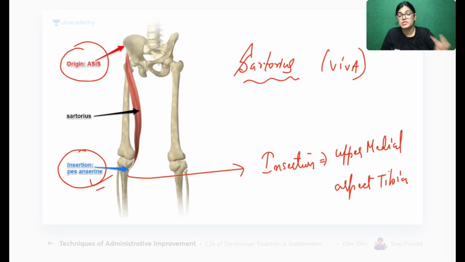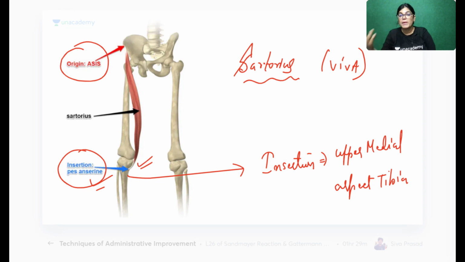Because at this position, 3 muscles are inserting. What are the 3 muscles which are inserting at the same point? There is a bursa also lying in relation to these 3 muscles. Yes, absolutely right, Sagar. Sartorius, gracilis, and semitendinosus, SGS. So it is called pes anserine because these 3 muscles have origin from 3 different areas.